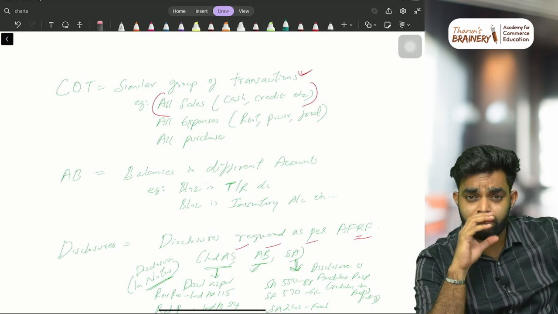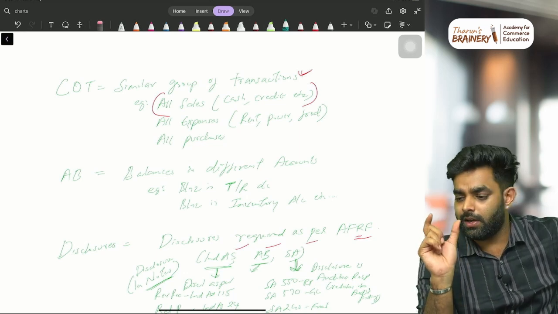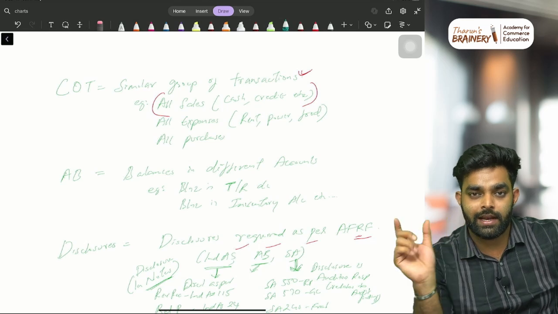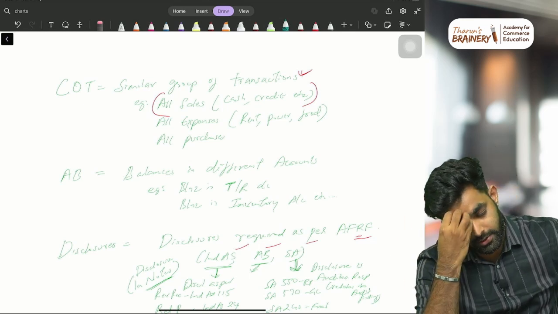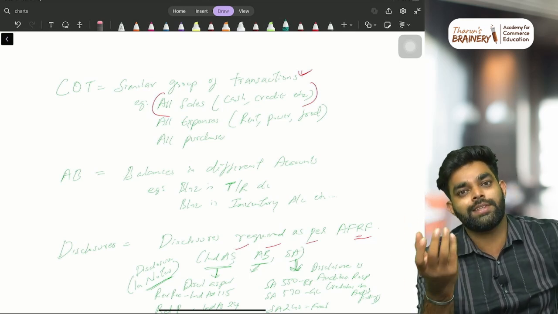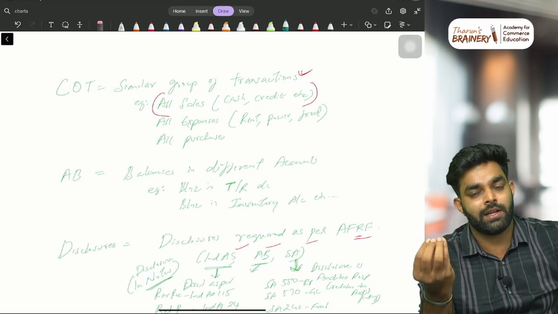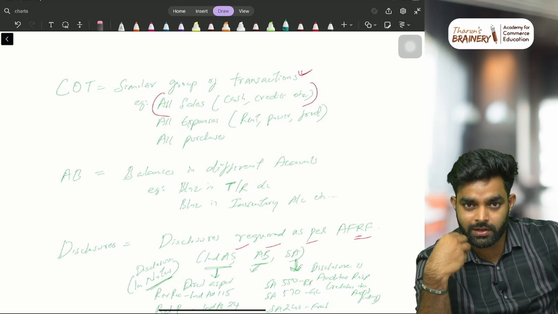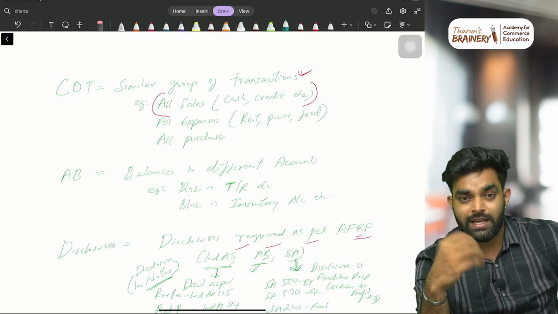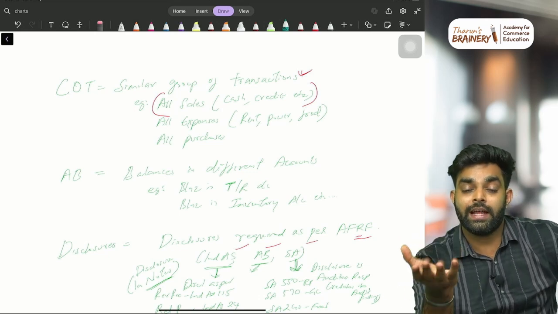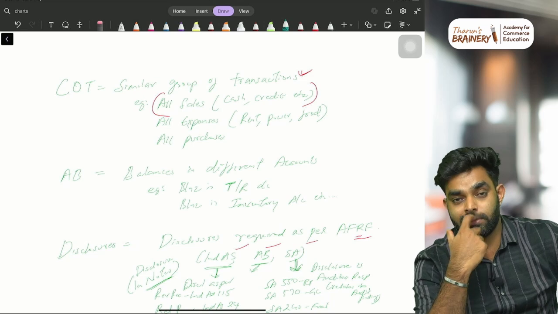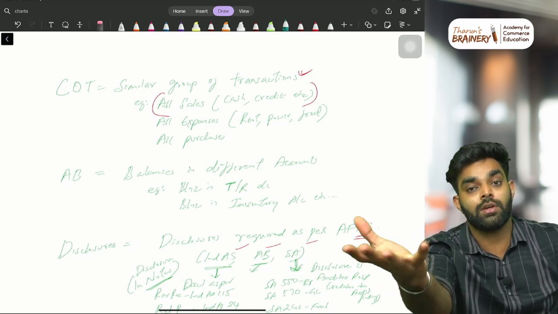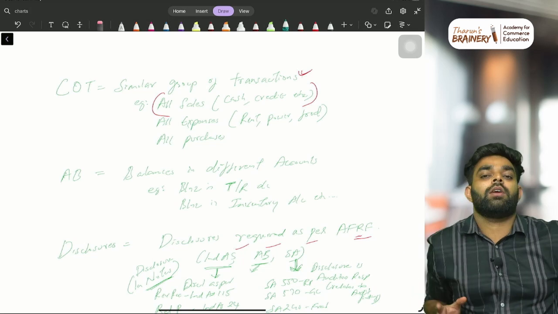Assertion means on the P&L and balance sheet, everywhere, amounts are there, right? Land and building 10 lakh, plant and machinery 10 lakh, sales 10 lakh, all these figures will be there, right? So what are those things actually? Management is preparing the financial statements. Management is talking to us through the financial statements, saying to us that the company had 10 lakh sales in the last year, in this year 24-25. Management is saying this to us through financial statements, right? That is what we call assertion.